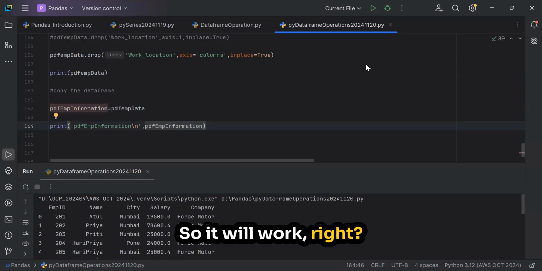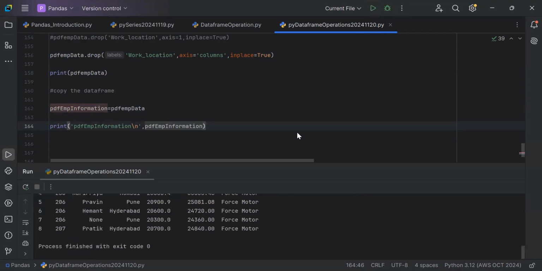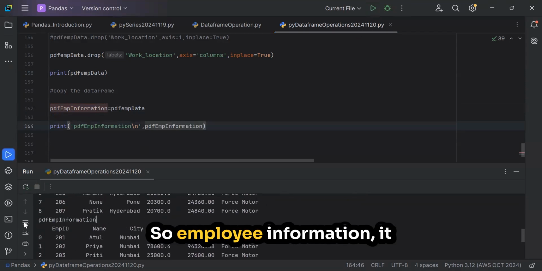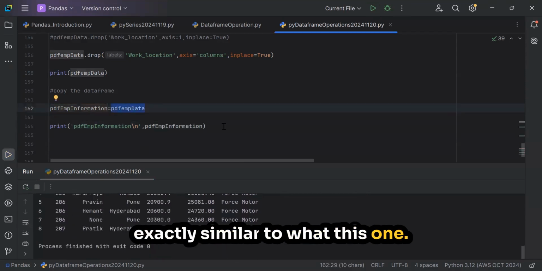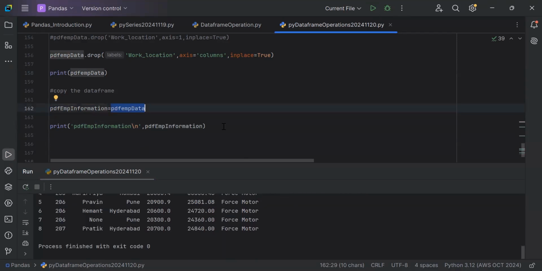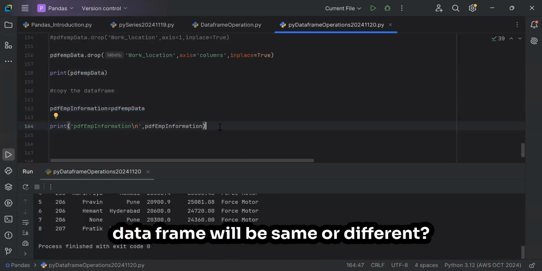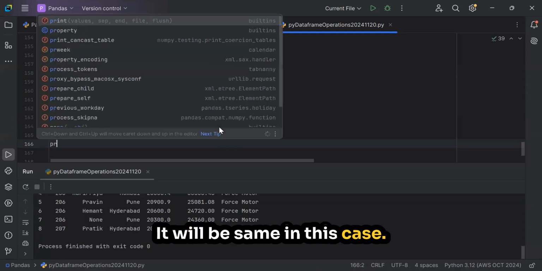So it will work, right? Yes or no? So employee information is creating the copy and it is exactly similar to this one. Correct? So will the memory location of both the data frames be the same or different? It will be the same in this case.